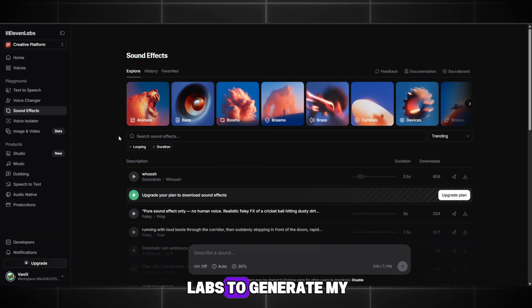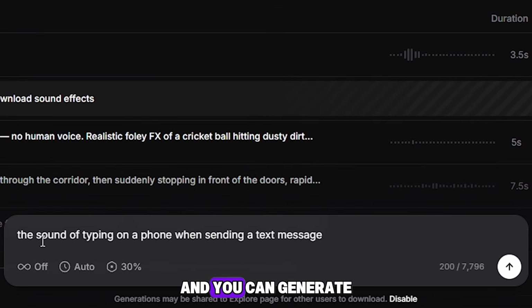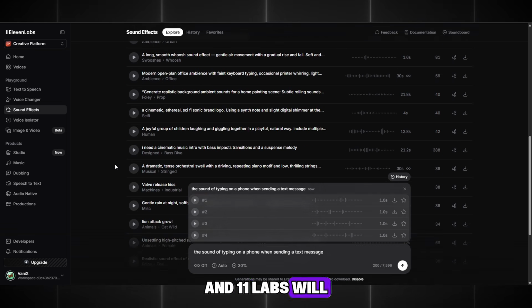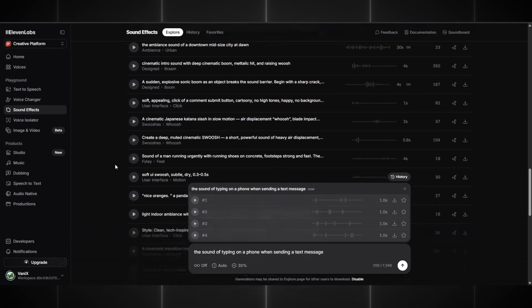I will use 11 Labs to generate my own sounds, and you can do the same. This tool is free, and you can generate a lot of different sounds in the Sounds tab. Just write your prompt, adjust it if necessary, and 11 Labs will generate the sounds. It's very convenient, and you don't need to search for anything.